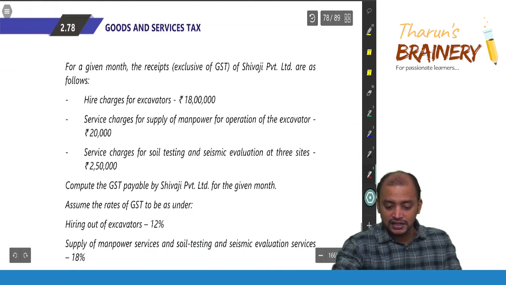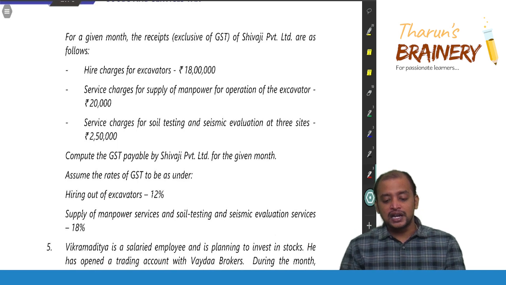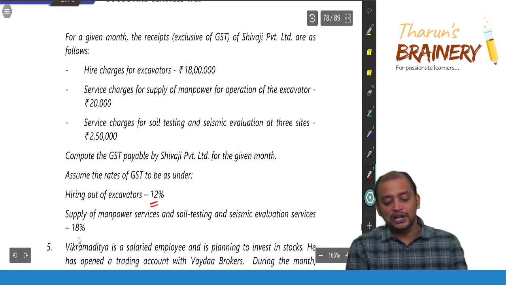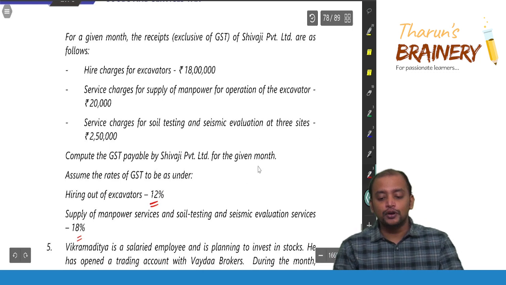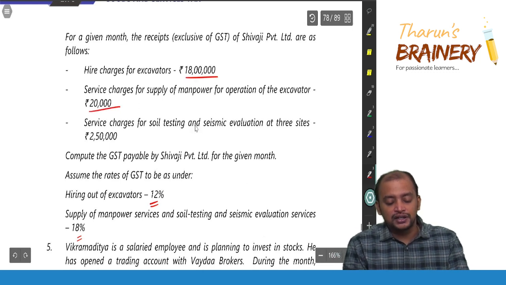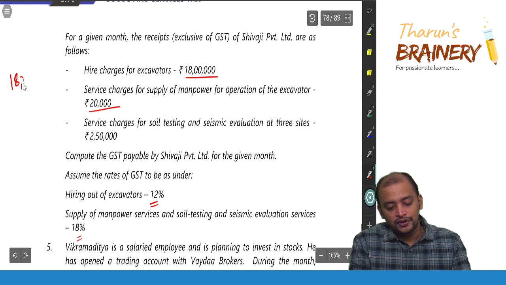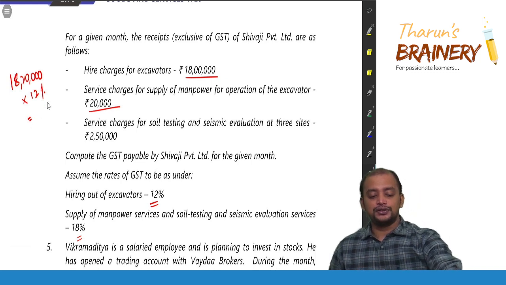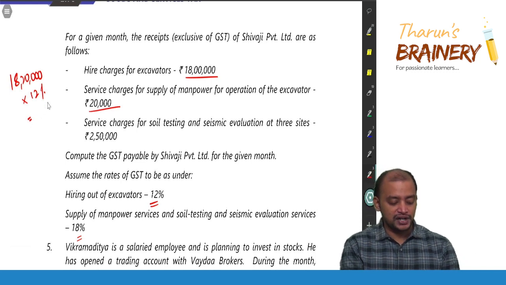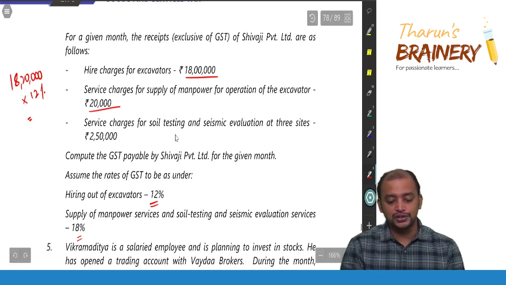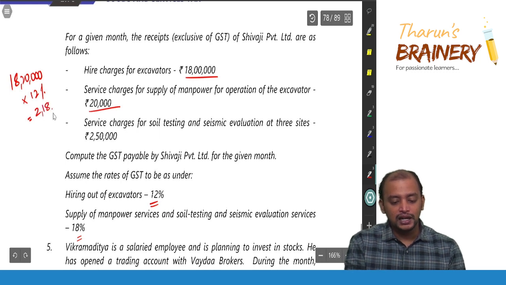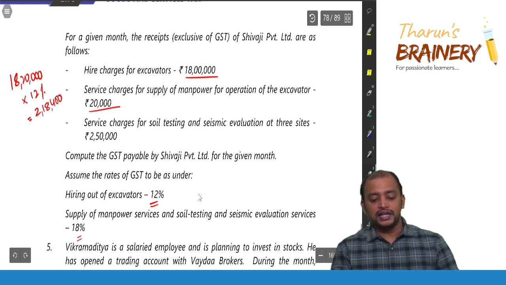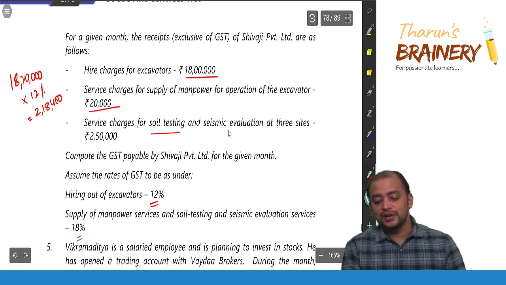So what is the rate? Is it given? Yes, it is given. Hiring of excavators 12%, supply of manpower 18%. So therefore, for 18 lakh 20,000, we need to take the rate of principal supply, that is 12% should be taken. So 18 lakh 20,000 into 12%, that comes to 2 lakh 18,400.